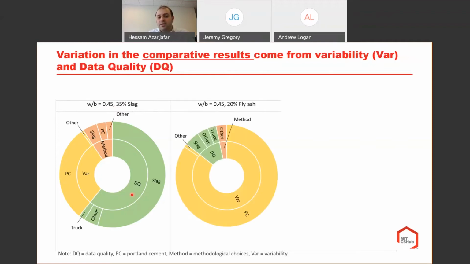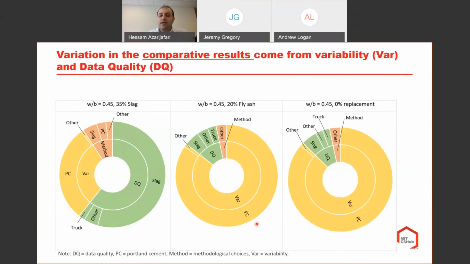While when we shift to another mixed design and compare it against the benchmark values in our comparative analysis, with a mixed design of 0.45 water binder ratio and 20% fly ash, the majority of the variation in the results comes from the variability in the Portland cement content. The same is the case for a mixed design that only includes OPC with the same water binder ratio. Again, the variability of the Portland cement is the dominant source of uncertainty and variation in our comparative analysis.